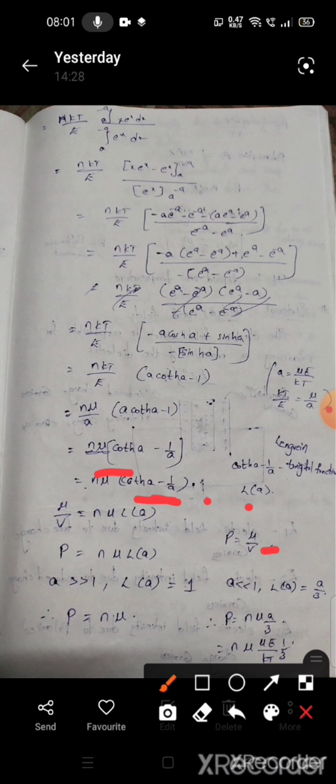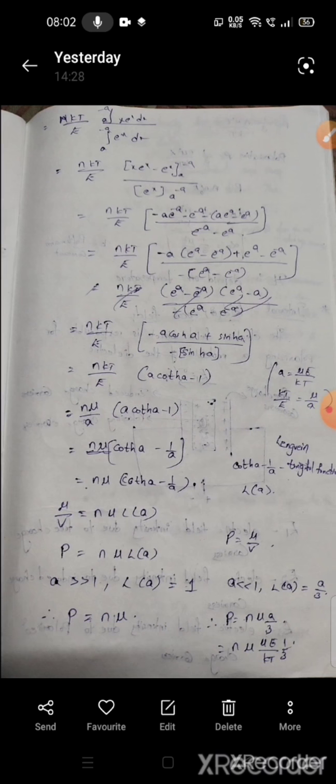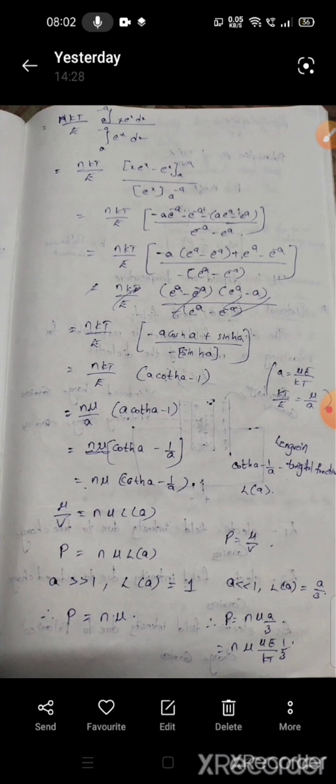Then mu by V equals n into mu into L of a. Mu by V means polarization, P equals n mu L of a. If a is much greater than 1, then L of a equals 1, and P equals n mu. If a is much less than 1, L of a equals a by 3. Therefore, P equals n mu into a by 3.